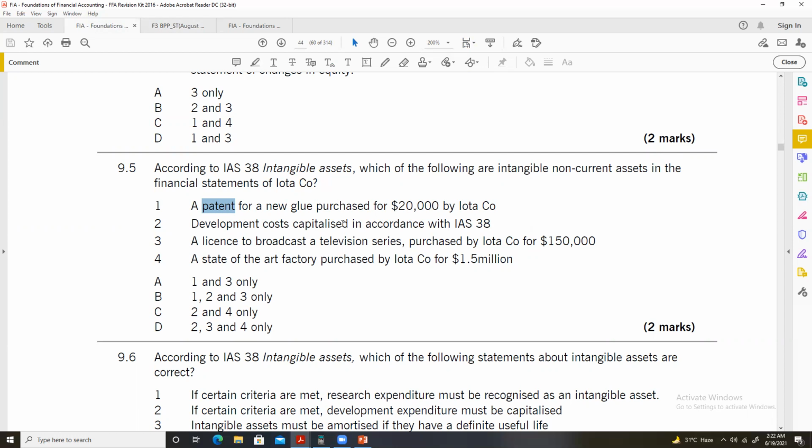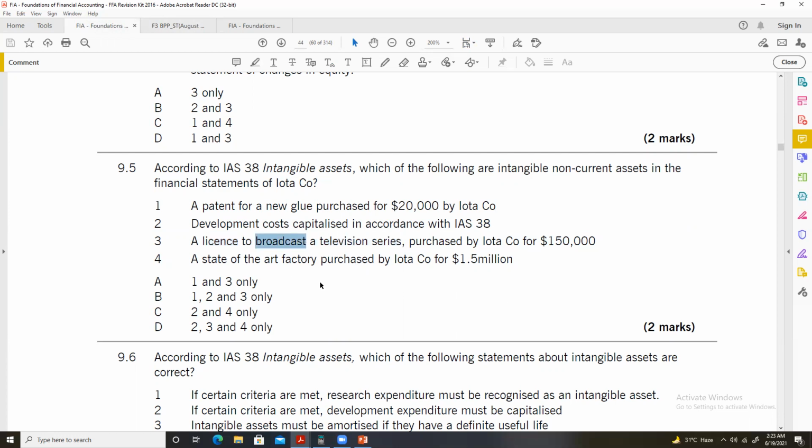Development costs capitalized in accordance with IAS 38, definitely. Development costs capitalized in accordance with IAS 38 are intangible assets. So number one is an intangible asset. Number two is an intangible asset. A license to broadcast a television series purchased by IOTA for $150,000. Now, the company has obtained a license to broadcast a television series.